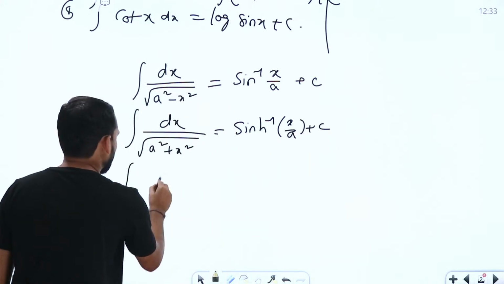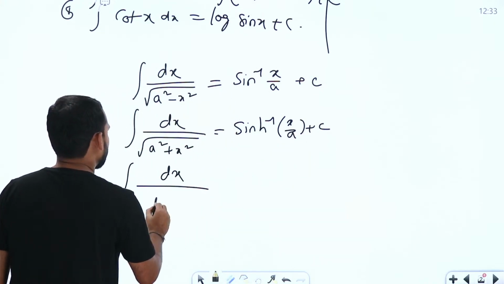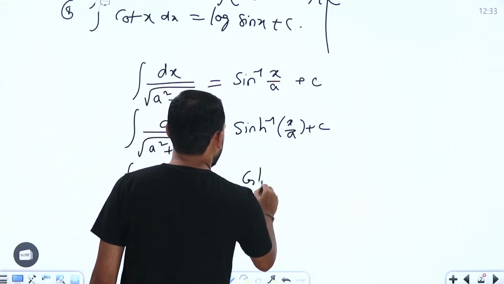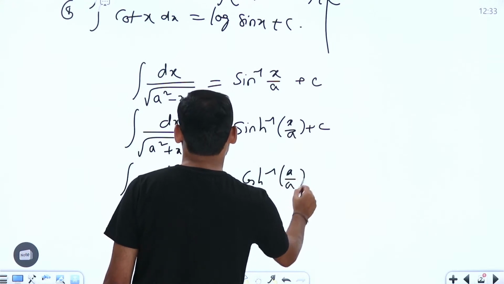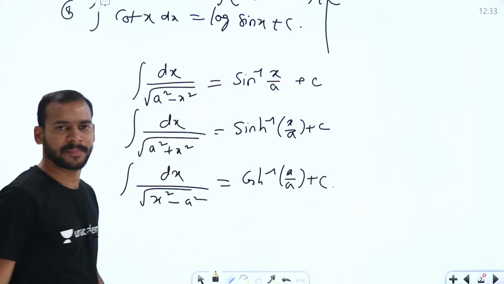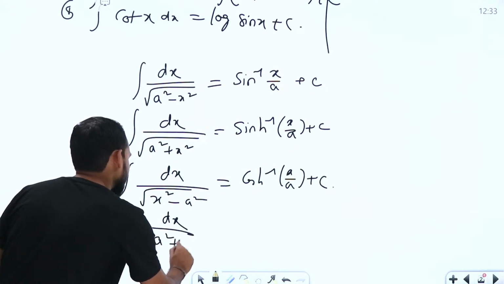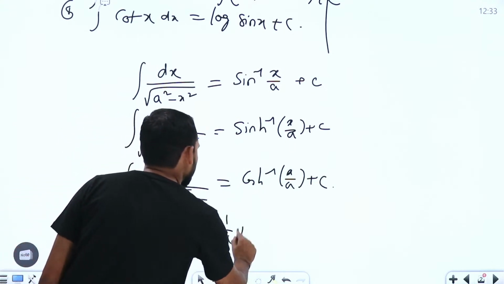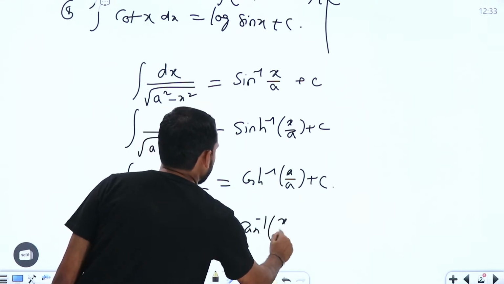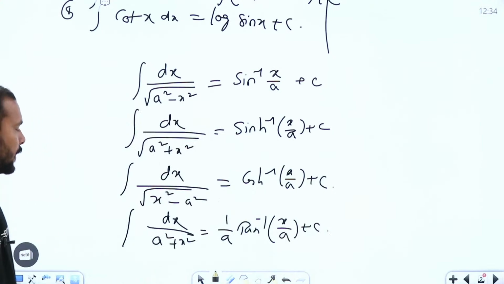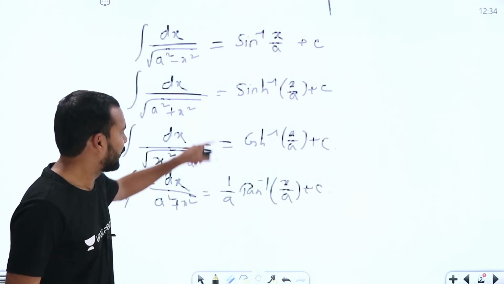Similarly, the next one is integral dx by square root of x square minus a square, which is cosh inverse of x by a plus c, right? Coming to the next one, integral dx by a square plus x square is equal to 1 by a tan inverse of x by a plus c, right? Apart from this, let me give you three more formulas.